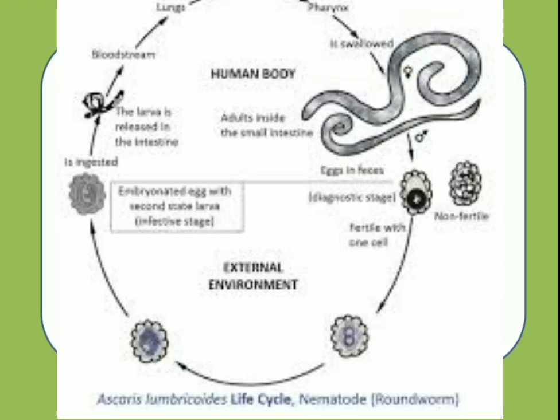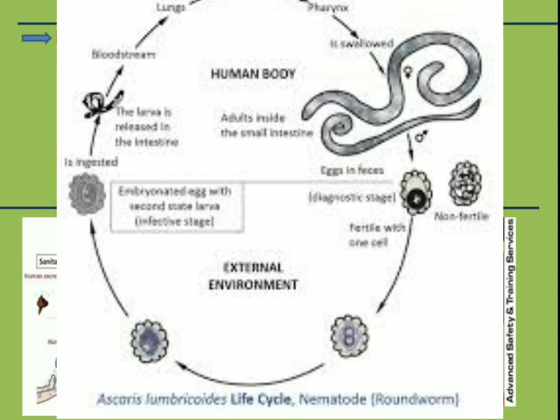Here the adult worms in the intestine develop themselves and give rise to fertilized eggs, and these fertilized eggs again go into the feces or fecal matter, and are shed when defecation is done on the open ground in open spaces. It gets mixed with the soil and the mode of infection goes in a cyclic manner, and this is the life cycle of Ascaris lumbricoides.